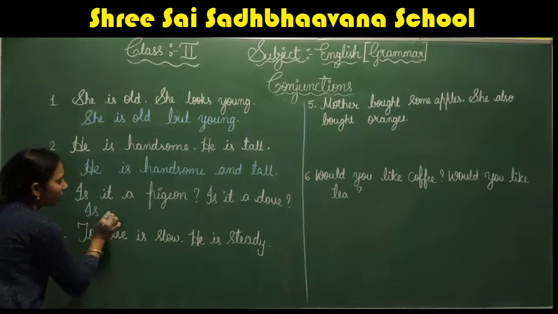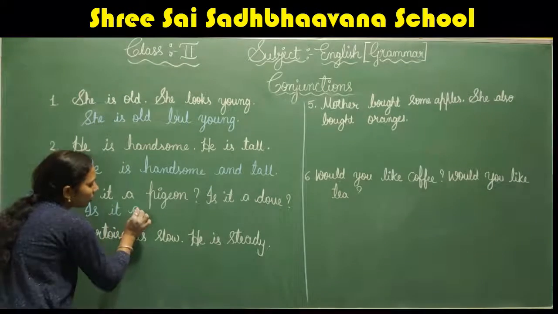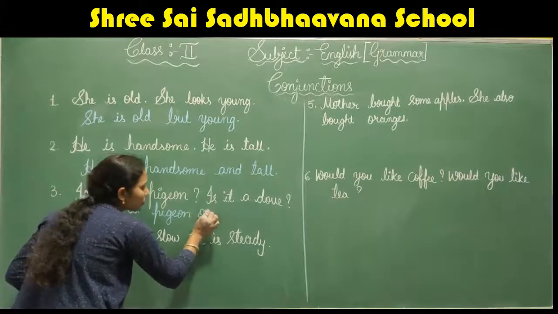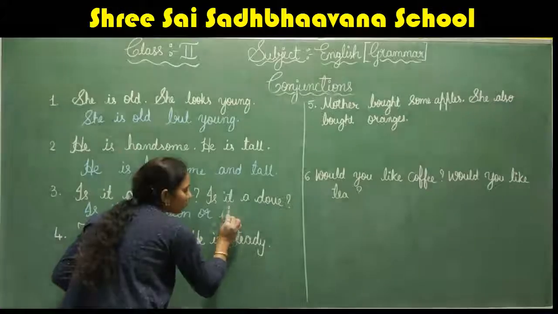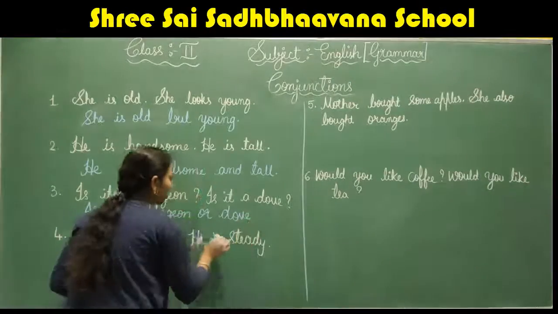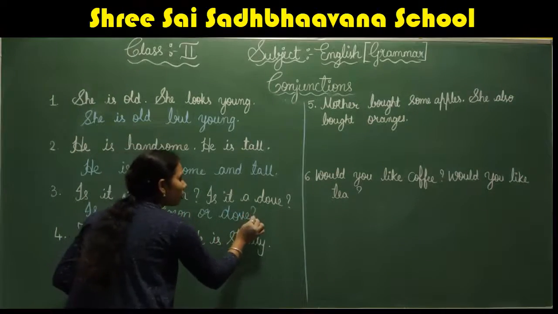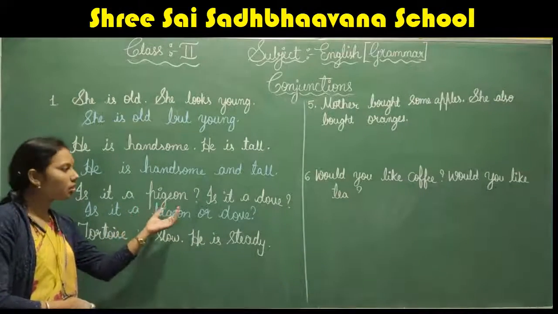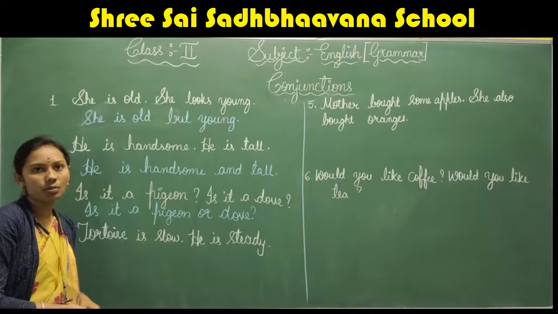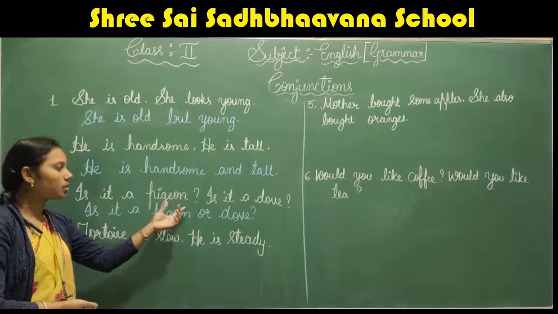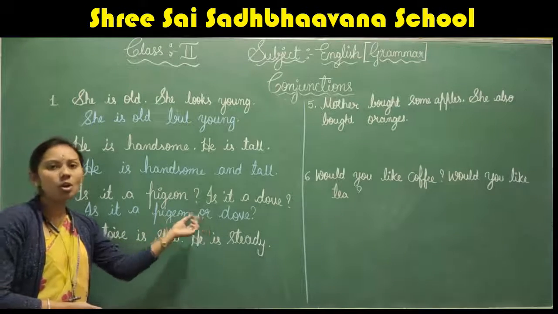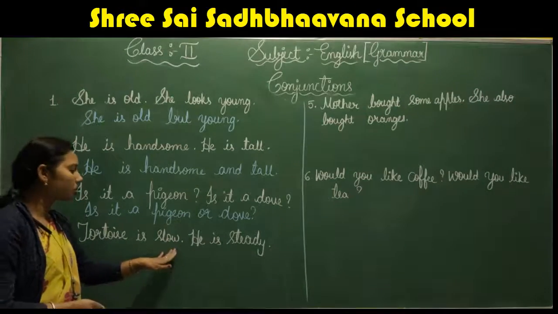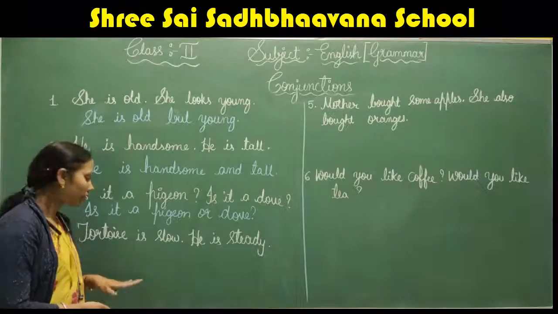See, is it a pigeon or dove? Is it a pigeon or dove? Okay, we don't know either it is a pigeon, either it is a dove. So we can join the sentence using the conjunction or. Okay, children. Next, tortoise is slow, he is steady.